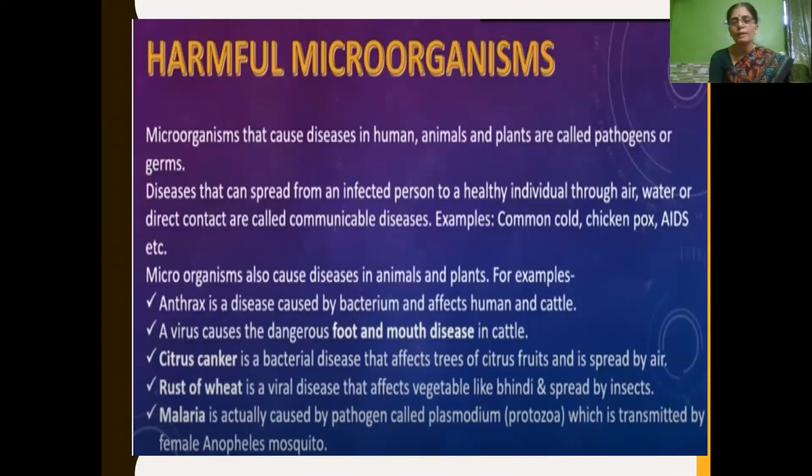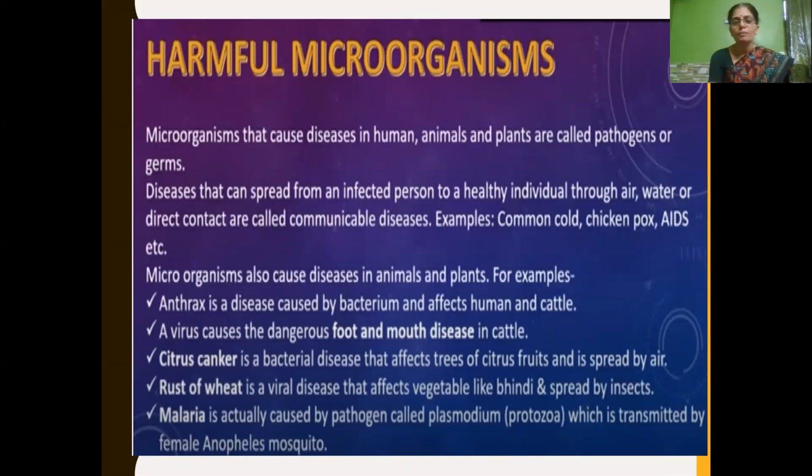So disease-causing microorganisms are called pathogens. Diseases can easily spread from an infected to a healthy person through air, water or food, or by physical contact. So these diseases are called communicable diseases. Examples, we have learned common cold, chickenpox, tuberculosis, etc.